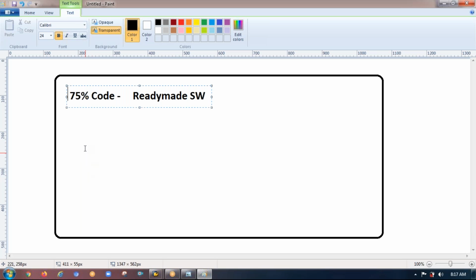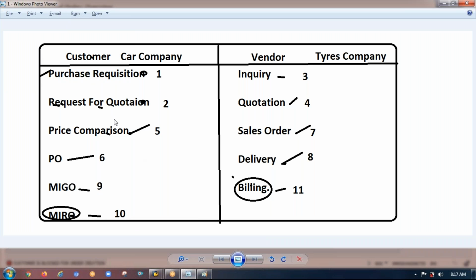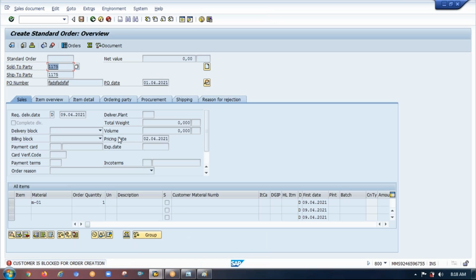That's it. And see, all these things are already available in SAP. You don't need to focus on them, and even the coding is very, very easy.